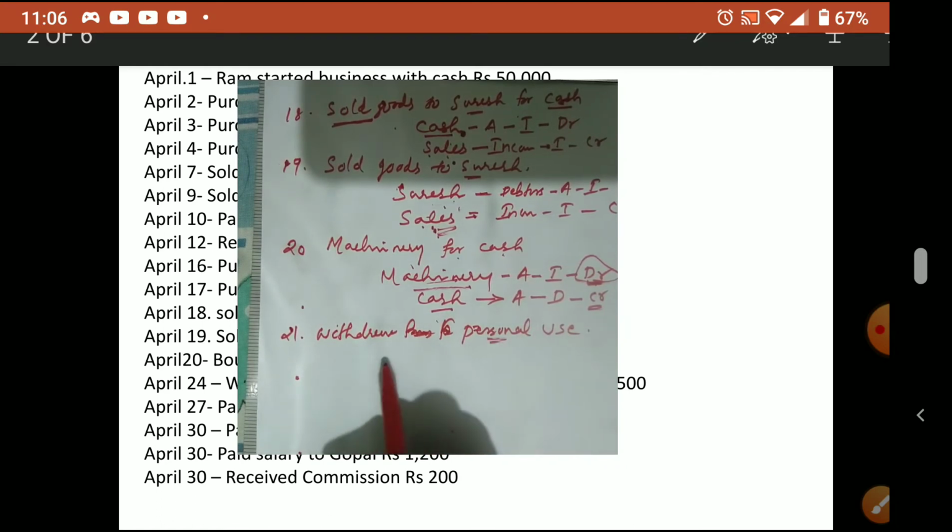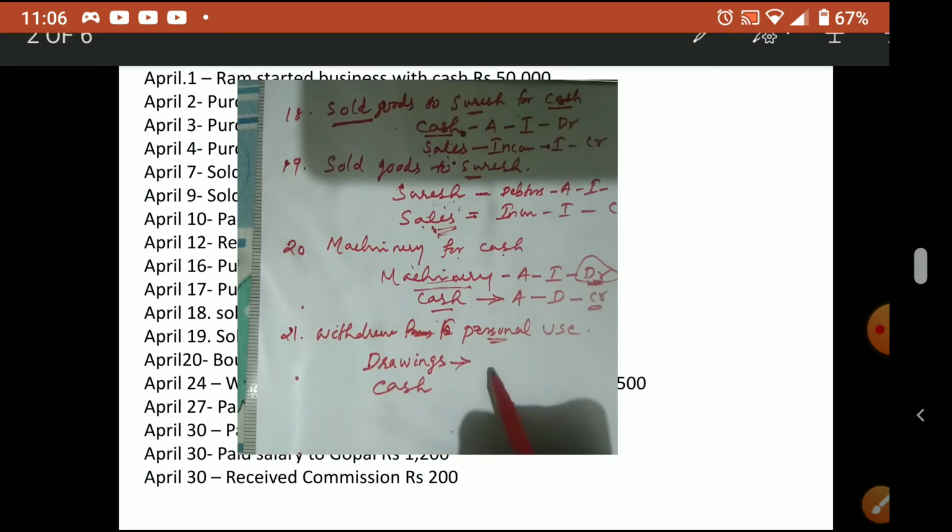Personal use. So personal use, whenever the owner takes money, remember one new account will be opened, that is called what? Drawings account. Drawings account, and he has taken cash. So another aspect is cash. So drawings account is actually a reduction from the capital. Okay. So capital means what? Liability. Liability will decrease, so business liability will decrease. So it is debit. Liability decrease, debit. Liability increase, credit. Liability decrease, debit.